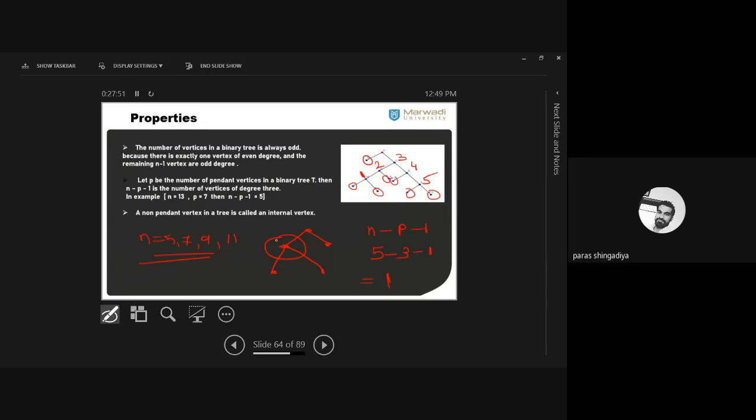In the exam, definitions with examples and counterexamples are questions you can consider. For example: define the binary tree with an example. You have to mention the definition for 2 marks, and then another 2 marks is for the graph. Otherwise I may ask you to derive the graph by taking n equal to 15 vertices, so you have to make a binary tree with 15 vertices. That type of question will come from this definition. Clear?